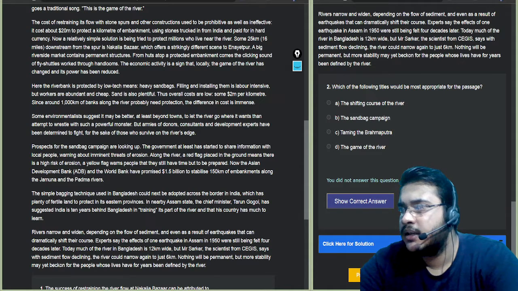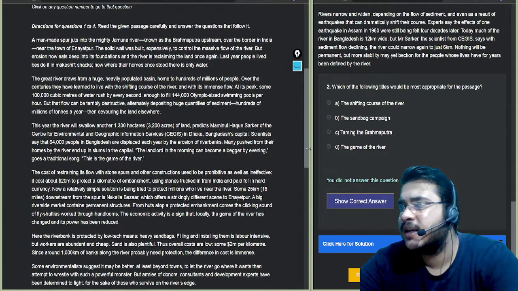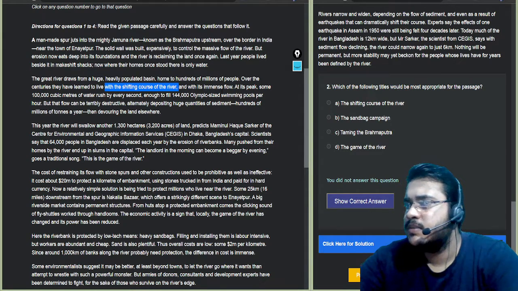I don't think there's a shifting course there. I think the very first paragraph mentioned the shifting course. The great river draws from a huge, heavily populated basin, home to hundreds of millions of people. Over the centuries they have learned to live with the shifting course of the river.